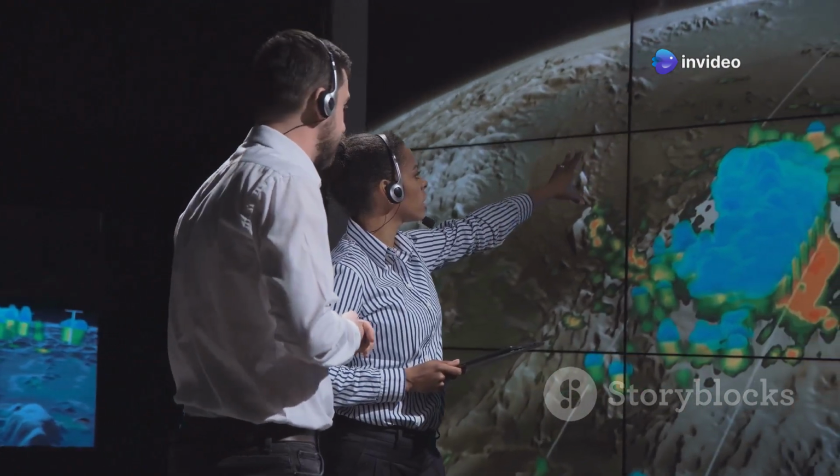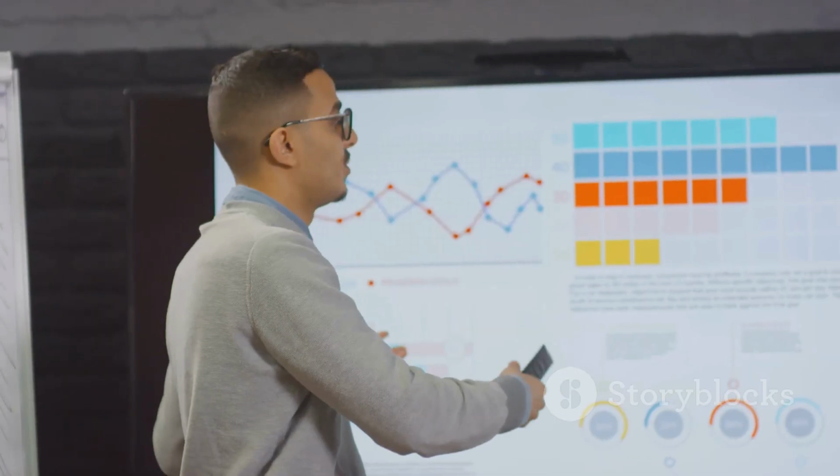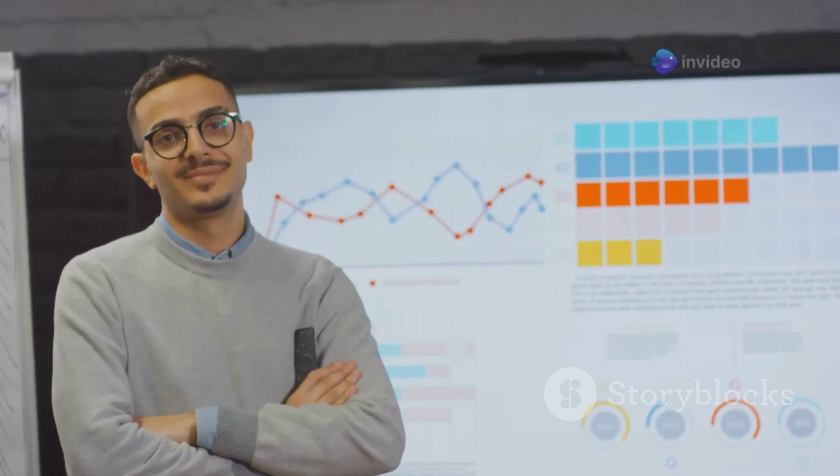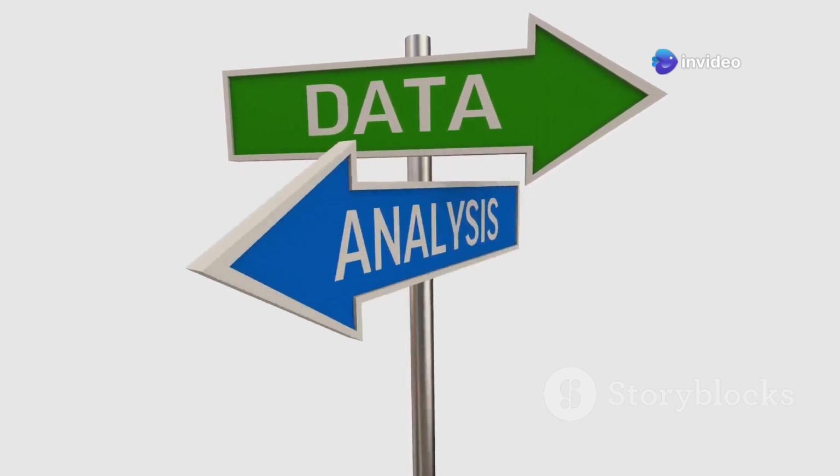Just as astronomers rely on powerful instruments, so too do data scientists rely on advanced visualizations. These tools empower us to communicate complex information clearly and effectively. They transform data from a collection of numbers into a compelling narrative.